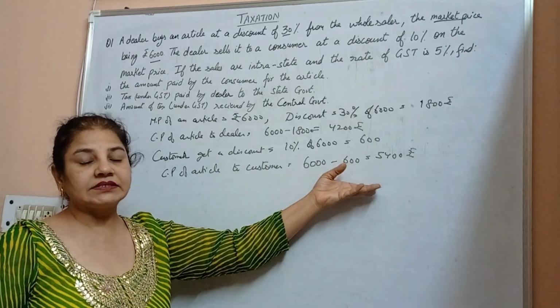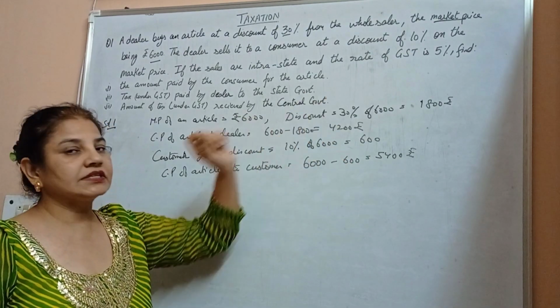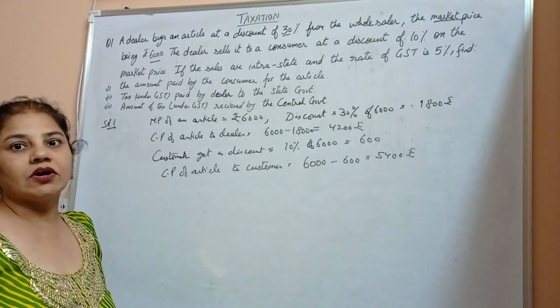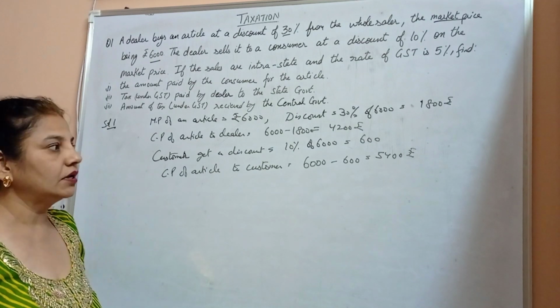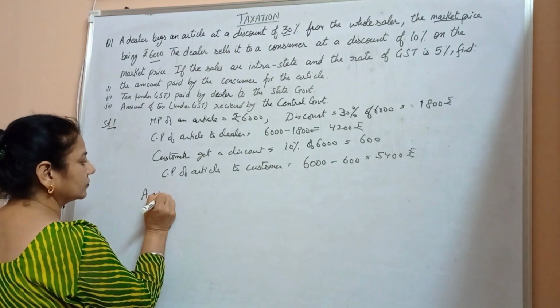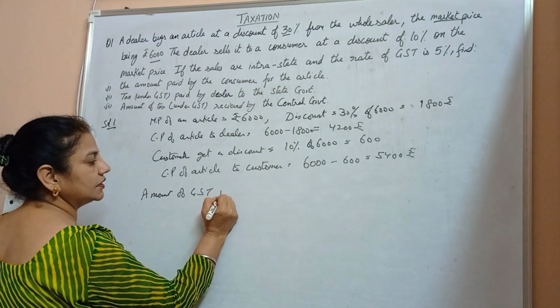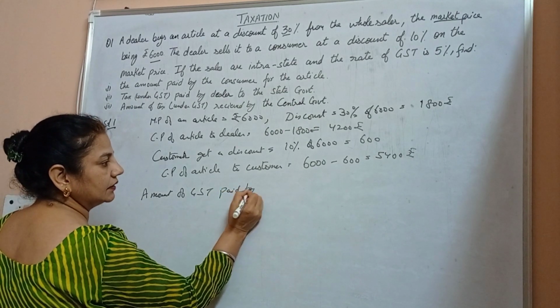Now on this price, he is paying the GST of 5% to the state government and the central government.